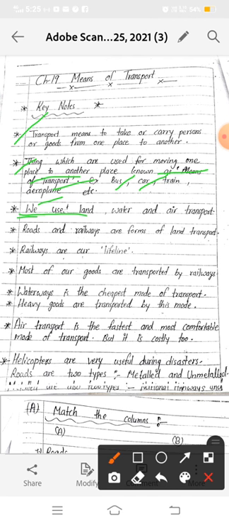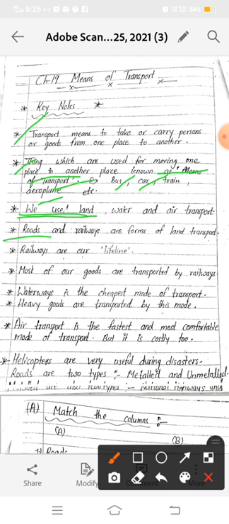So roads and railways are forms of land transport. We have two types of roads: metalled roads and unmetalled roads, okay. Metalled road means pakka road and unmetalled road means kacha road, okay. And the metalled roads are of two types: national highways and state highways.